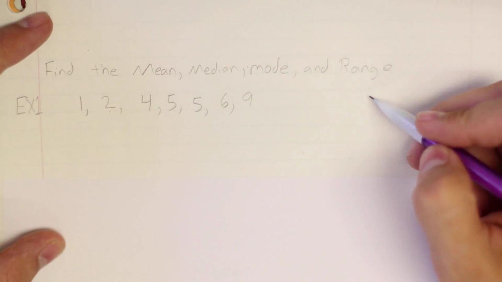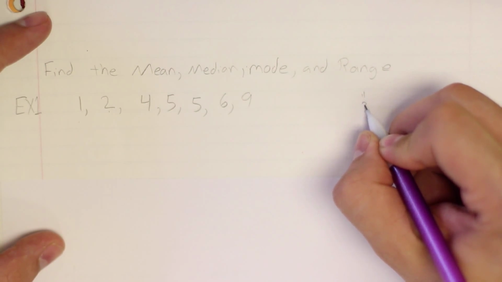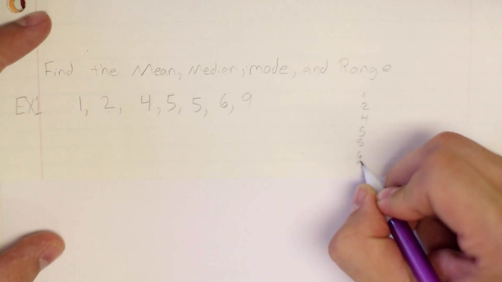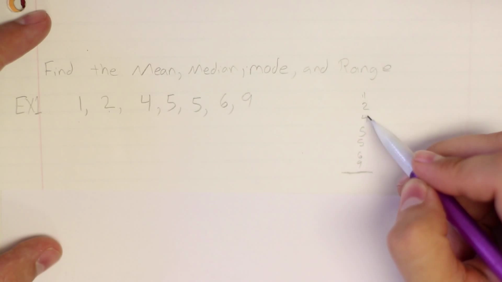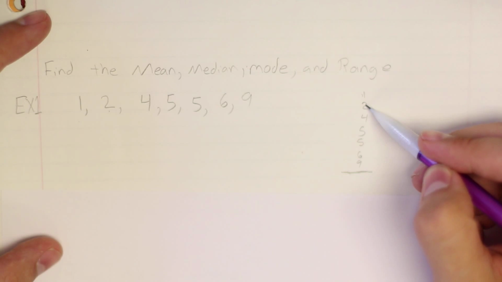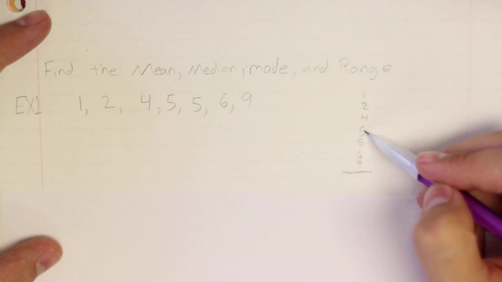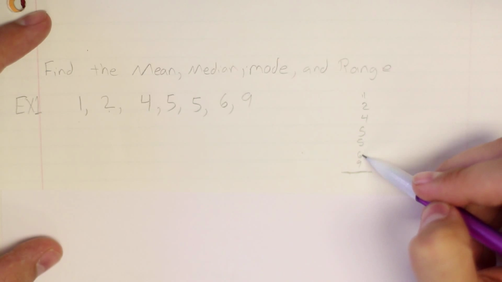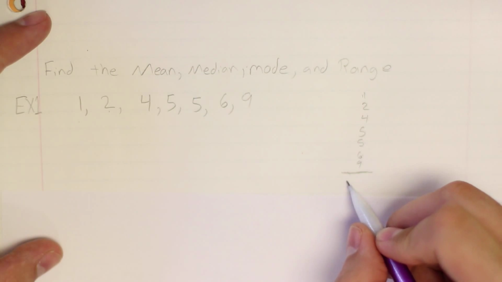So you can write your column or write them side by side, however you do it. If you want to write down 1, 2, 4, 5, 5, 6, 9, and then add them up, so long as you get the right answer, you're good. So if we add all these up, you get 3. 3 plus 4 is 7. 7 plus 5 is 12. 12 plus 5 is 17. 17 plus 6 is 23. 23 plus 9 is